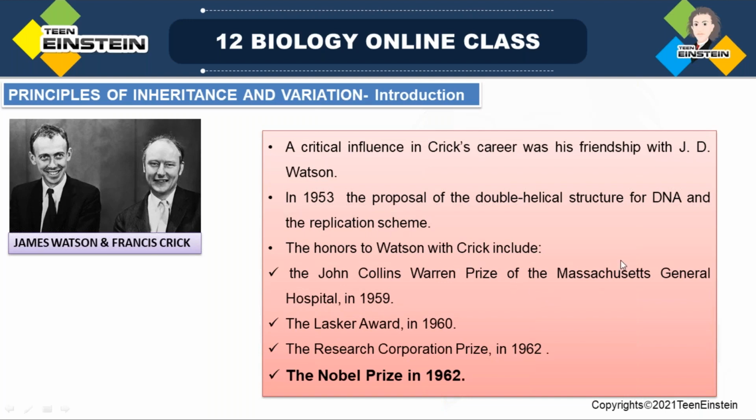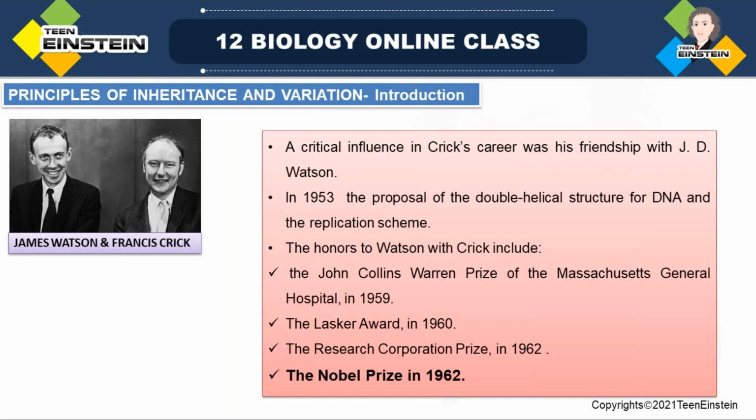And here the honors to Watson with Crick. Okay, for this discovery, what honors they received: the John Collins Warren Prize of Massachusetts General Hospital in 1959. They got that award. Then Lasker Award in 1960.